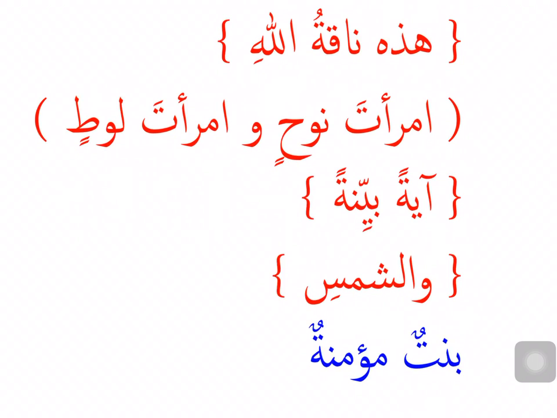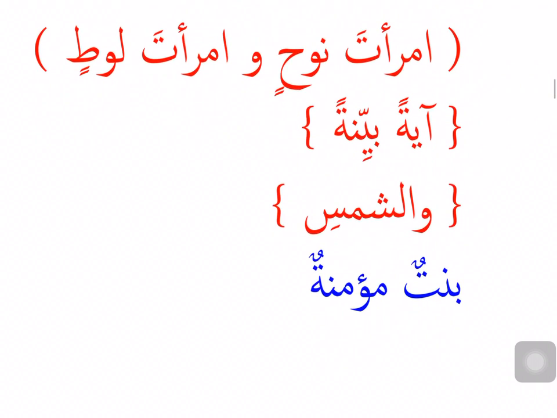Hadihi naqatullahi. Again, hadihi and naqatu, no relationship, not forming a murakkab. This looks like a sentence. Hadihi is a mubtada, naqatu is the khabar mufrad, and lafzul jalala is its mudaf ilay. The constructions have to stay together. So naqatullahi stays in the khabar train, hadihi stays in the mubtada train, and I put an "is" between after hadihi. This is the she camel of Allah.